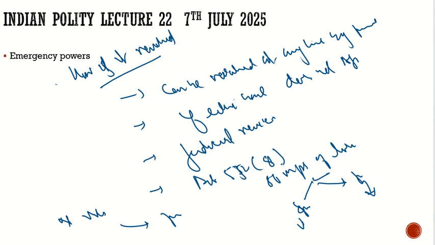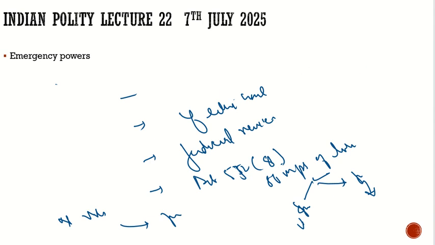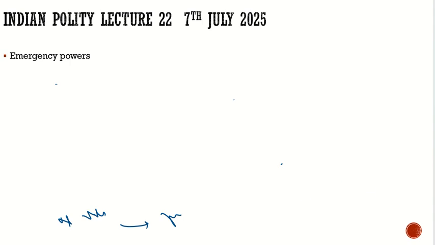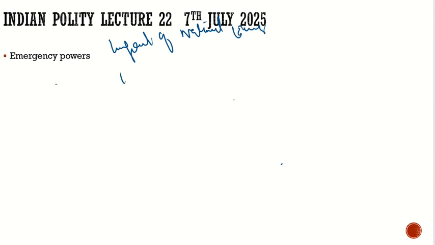Now let us see what the impact of the national emergency is on the country, on the place where it is being imposed. Let us see the impact of the national emergency. The first impact will be seen on the fundamental rights.